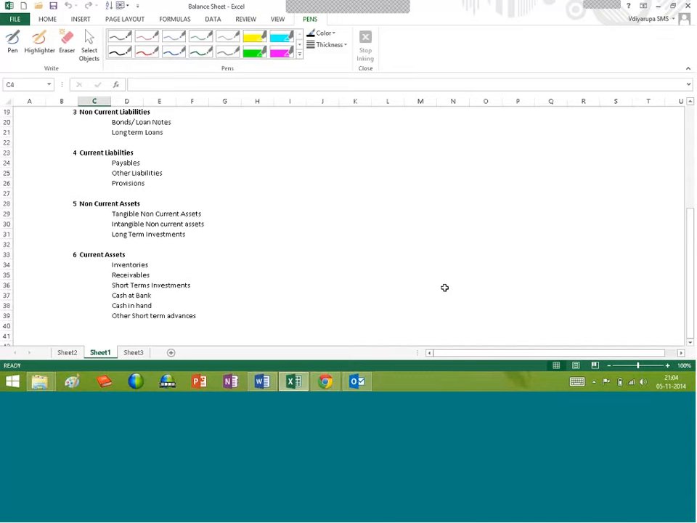The terminology tangible talks about physical existence, physical quantifiability, and physical measurability. I will repeat again, tangible non-current assets are those which have physical existence, which can be quantified physically, which can be measured physically.